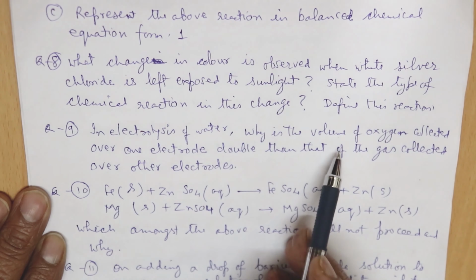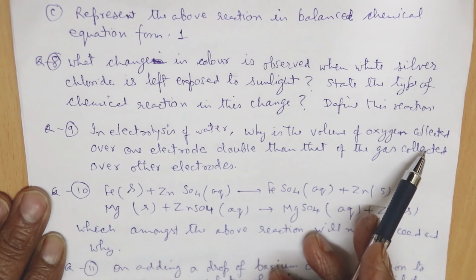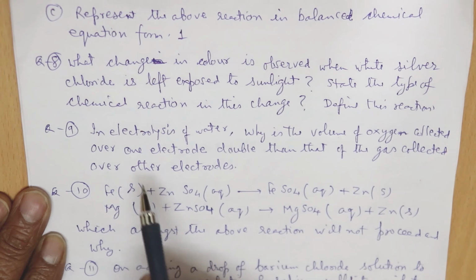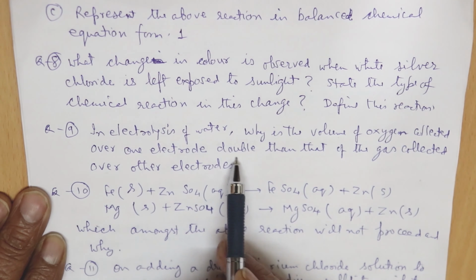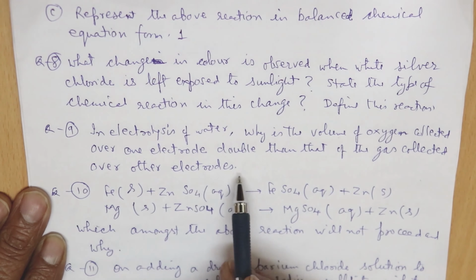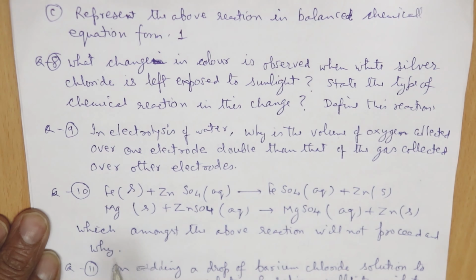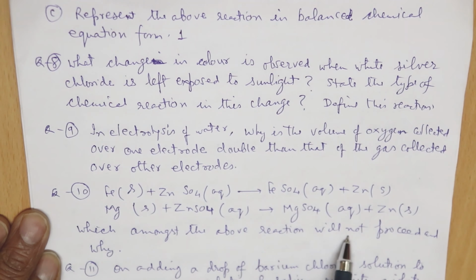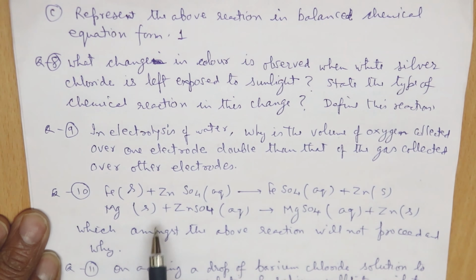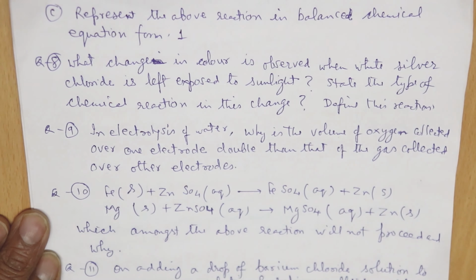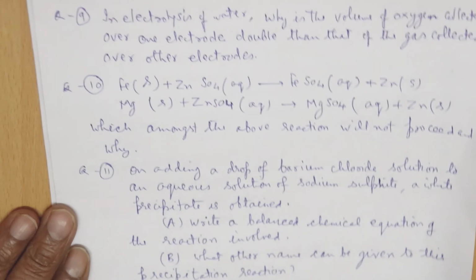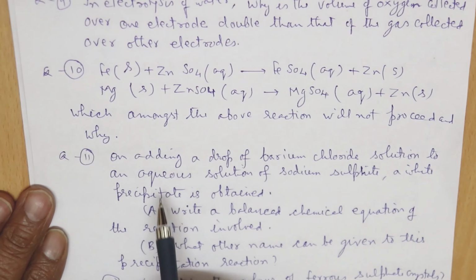Okay, now question number 9. In electrolysis of water, why is the volume of oxygen collected over one electrode double that of the gas collected over the other electrode? Question number 10. Here 2 equations are given, and among these 2 equations you have to write which reaction will not proceed and why. One of the reactions will not take place. You have to give the reason, 1 mark each.